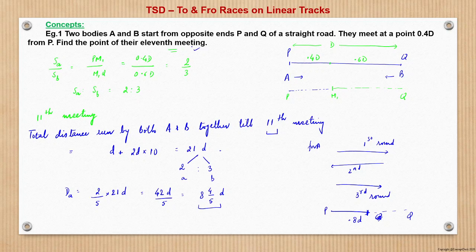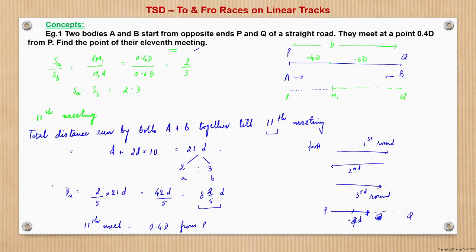So find the point of their 11th meeting. So that will be, sorry, this will be 2 by 5 here. 5 8s are 40, 2 by 5. So this becomes 0.4d from P. So therefore the answer would be, the 11th meet is at a distance of 0.4d from P. Let us cross check once again.